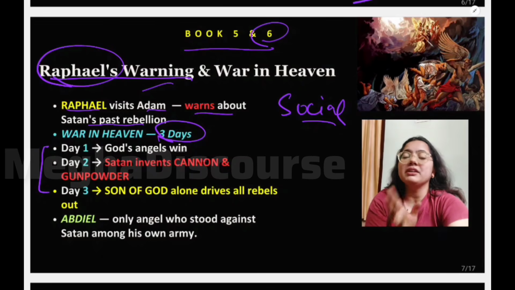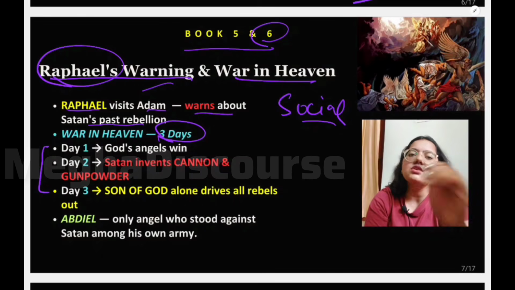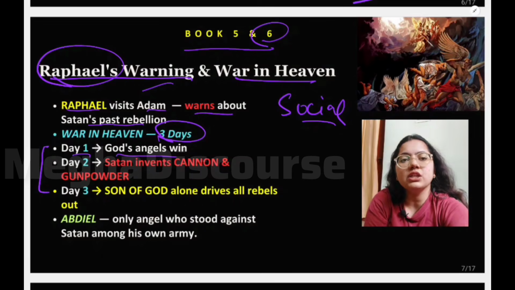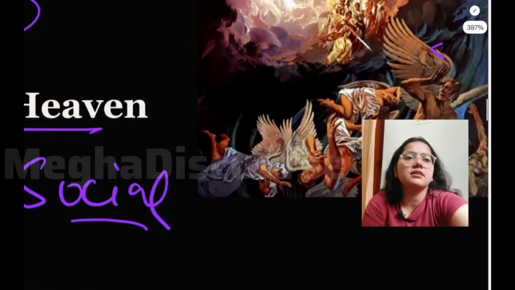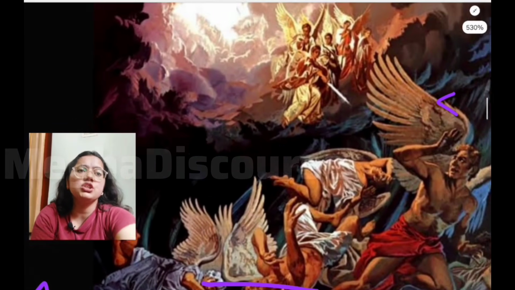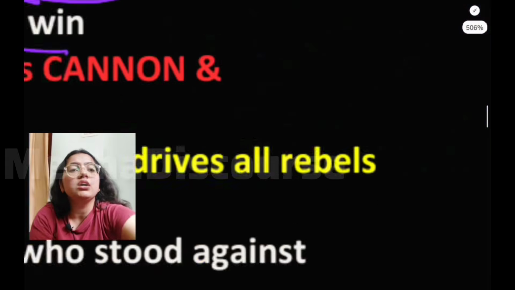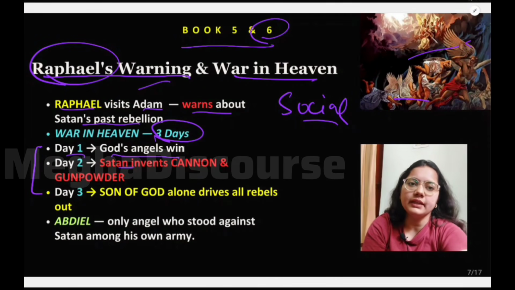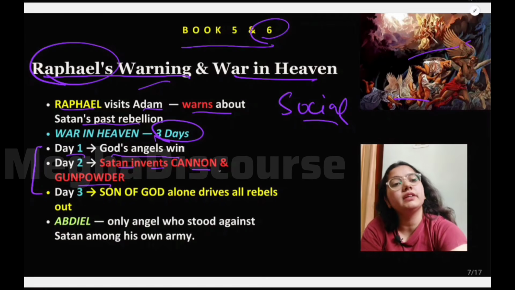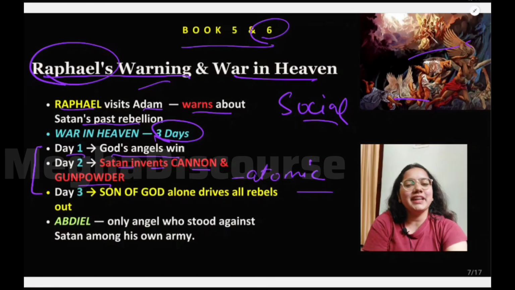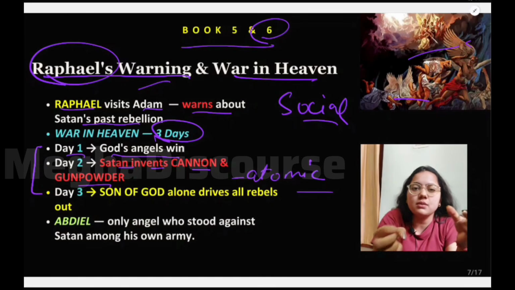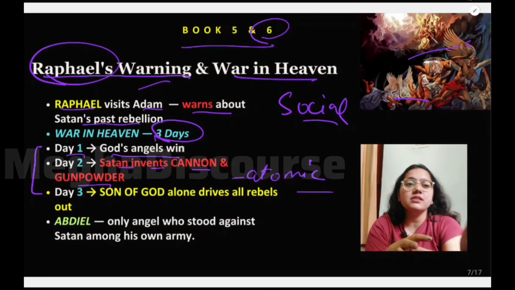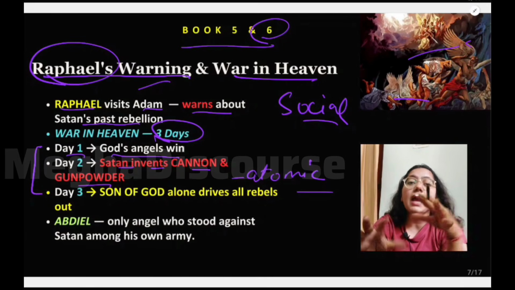So in book 6, Milton talks about the war in heaven, these 3 days of war. On day 1, God's angels won the war. As you can see here, there was a war between the angels, good angels and bad angels, right? On day 2, Satan invents cannon and gunpowder, basically the atomic bombs, the modern day nuclear bombs, we can say. Because on day 1 God won, on day 2 Satan will invent some powder, some chemical, and they will invent some cannon, the gunpowder, the nuclear things, the atom bomb.